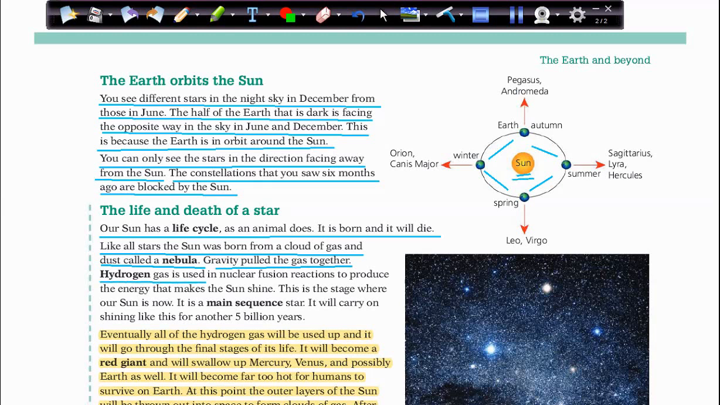Hydrogen gas is used in nuclear fusion reactions to produce the energy that makes the sun shine.